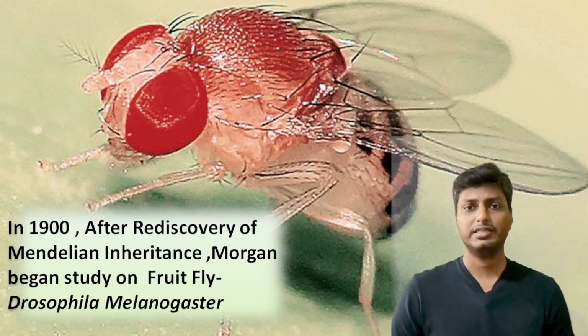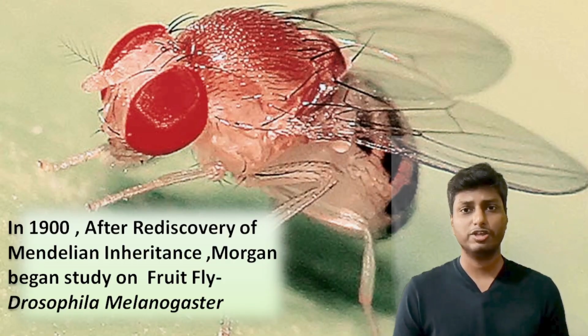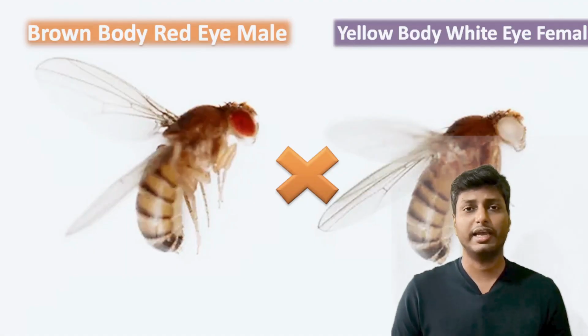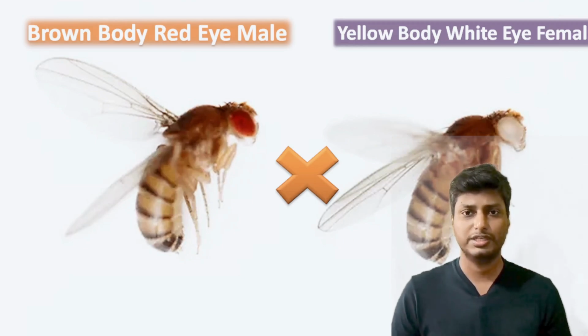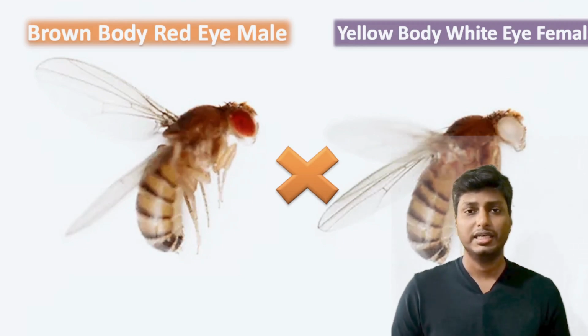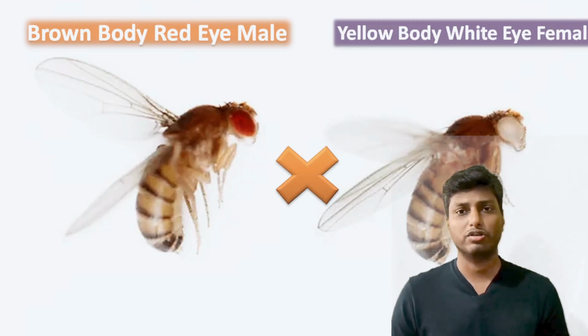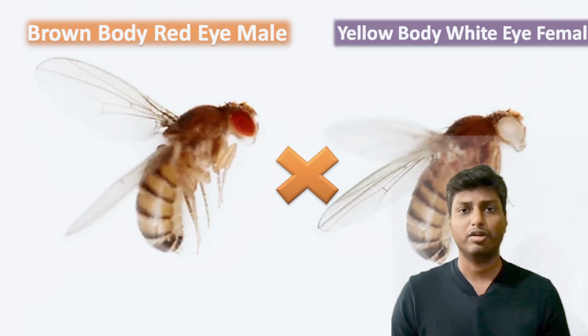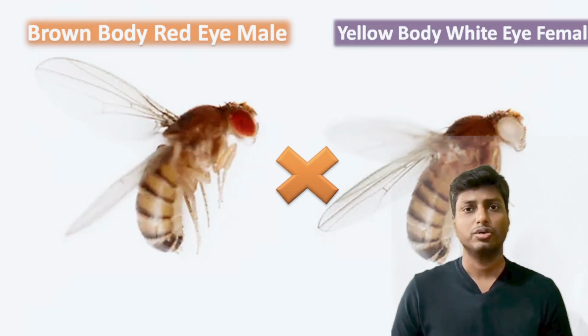As far as the experiment is concerned, dear students, T.H. Morgan carried out the experiment on the fruit fly. The scientific name of the fruit fly is Drosophila melanogaster. He allowed two Drosophilas to mate with each other, a male and a female. The male Drosophila was brown body red eyed and the female Drosophila was yellow body white eyed. So he allowed them to mate, and after the mating, he got the F1 generation.